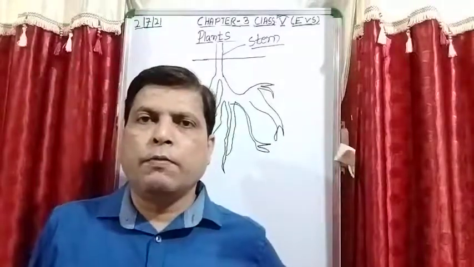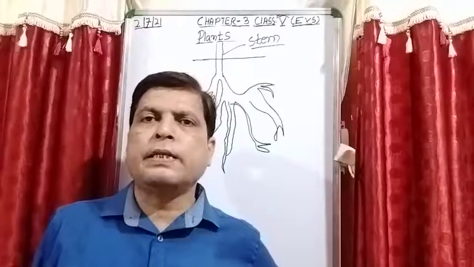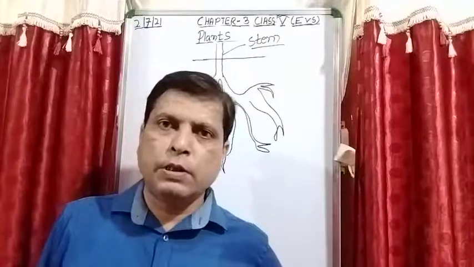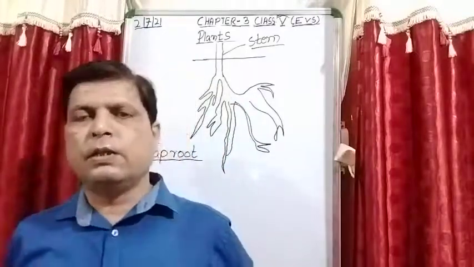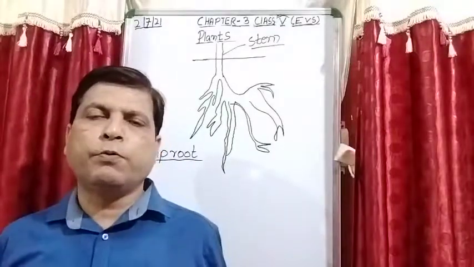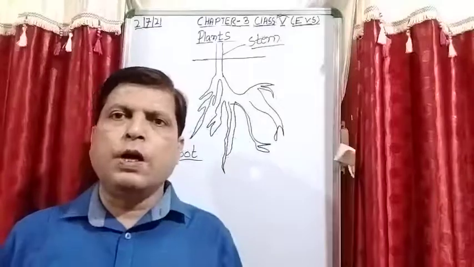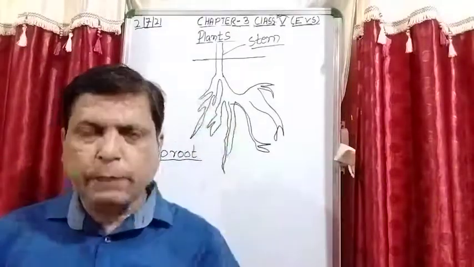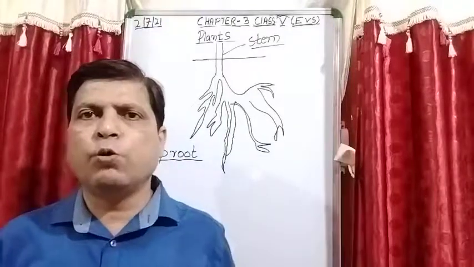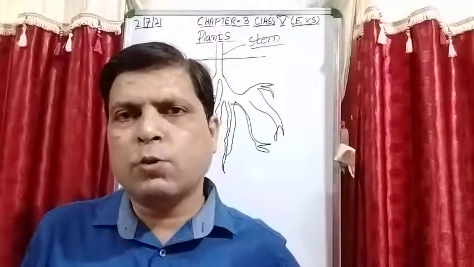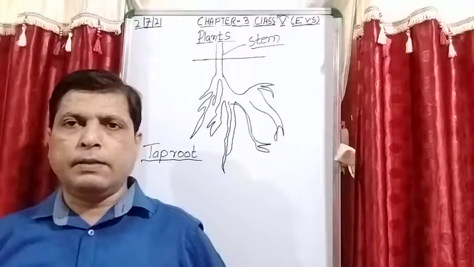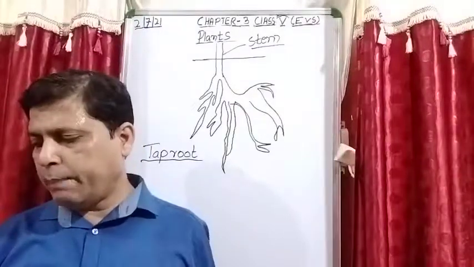Now for example, tall trees like peepal and neem, you will observe what type of roots these trees have. These trees have tap root. I hope it is clear to all of you. Tap root is the main root which goes very deep into the soil, and from this main root many branches of the root arise. So that is the tap root.